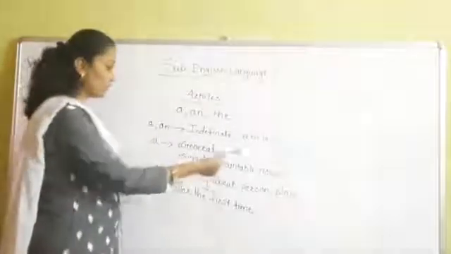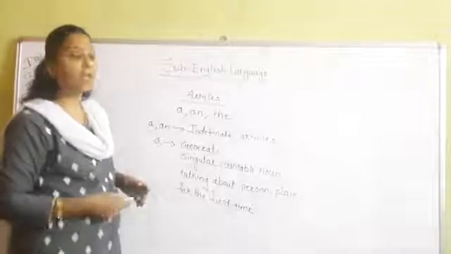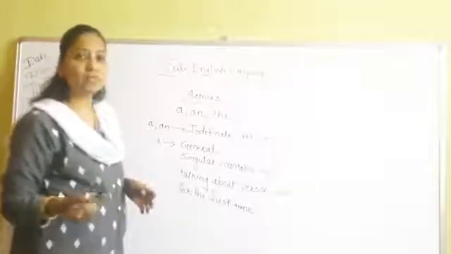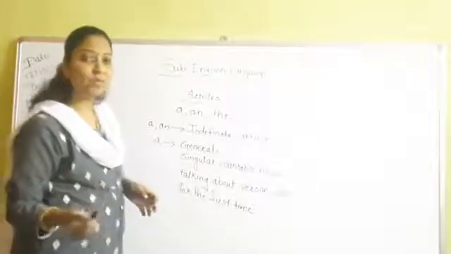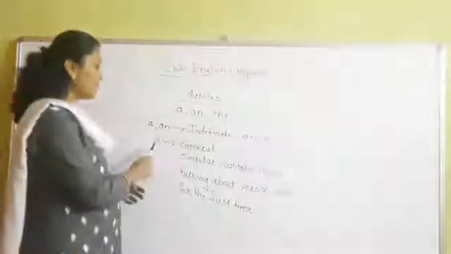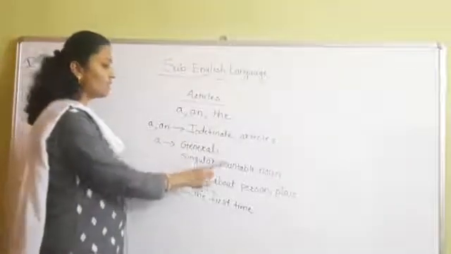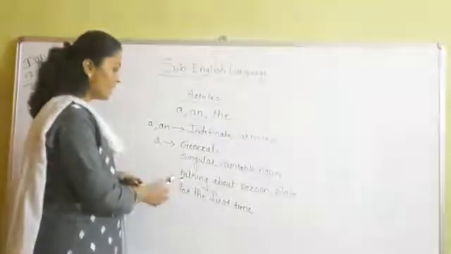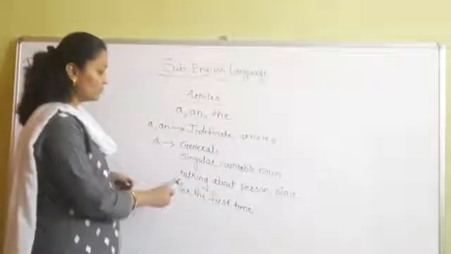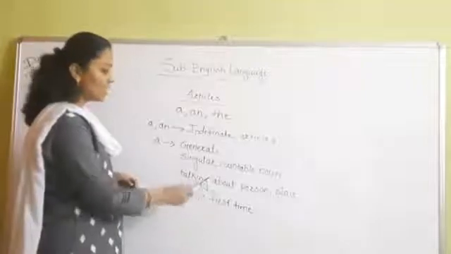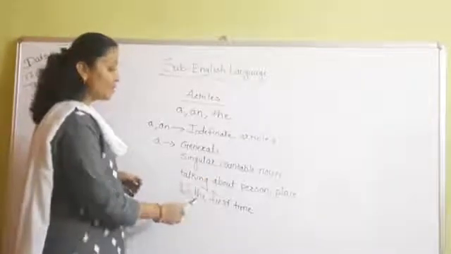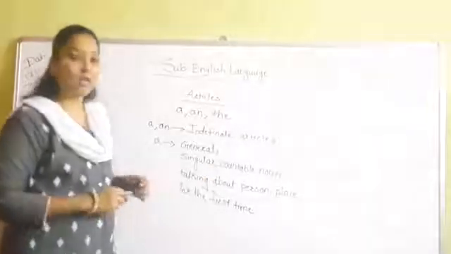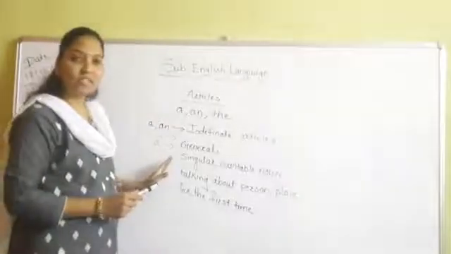Now you know the definition of noun. Noun is the name of a person, place, animal or thing. And we use a when we are talking about the person or place for the first time. I hope that you have understood this.